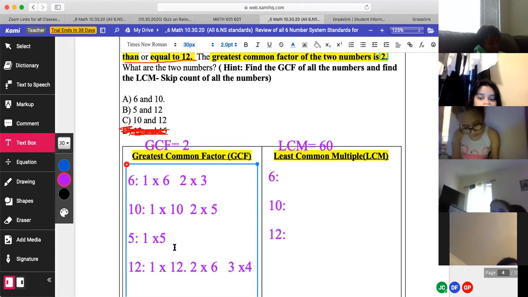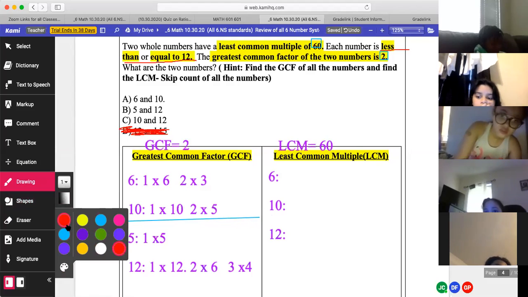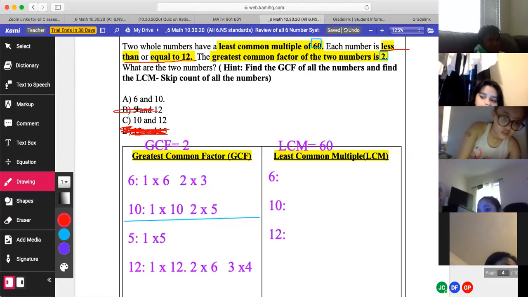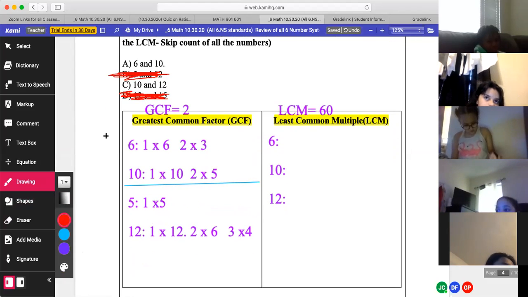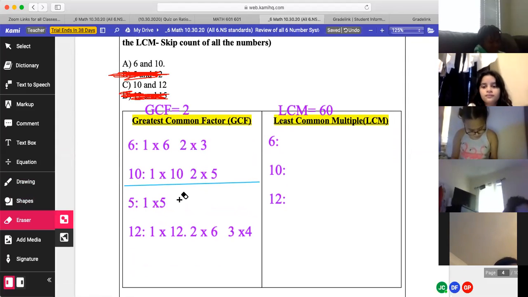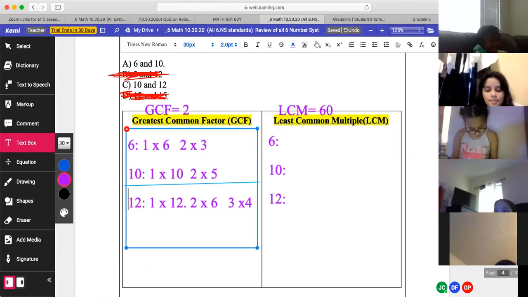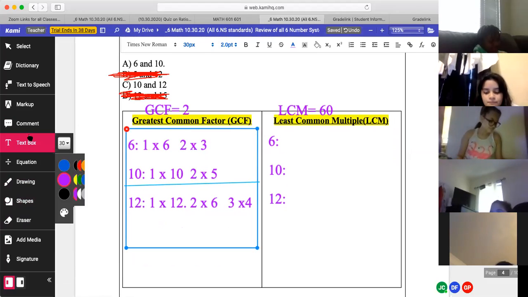Now, real quick, I want you to identify the greatest common factor. First of all, look at 5. Is there a greatest common factor that's equivalent to 5 right now? No. So what do we do with it? We X it out. Letter B, we cross it out. Now we're left with 10, 12, 6, and 10. So I'm going to cross out 5 for the greatest common factor section. And now I'm going to start looking for the greatest common factor in between 6, 10, and 12.